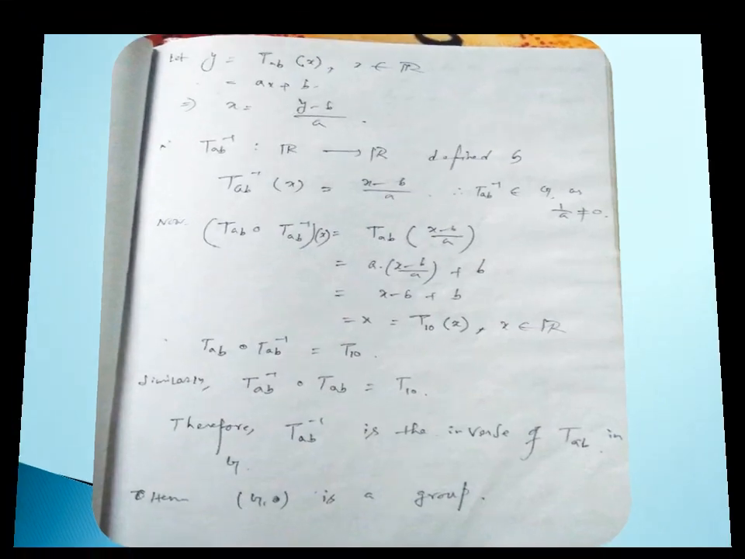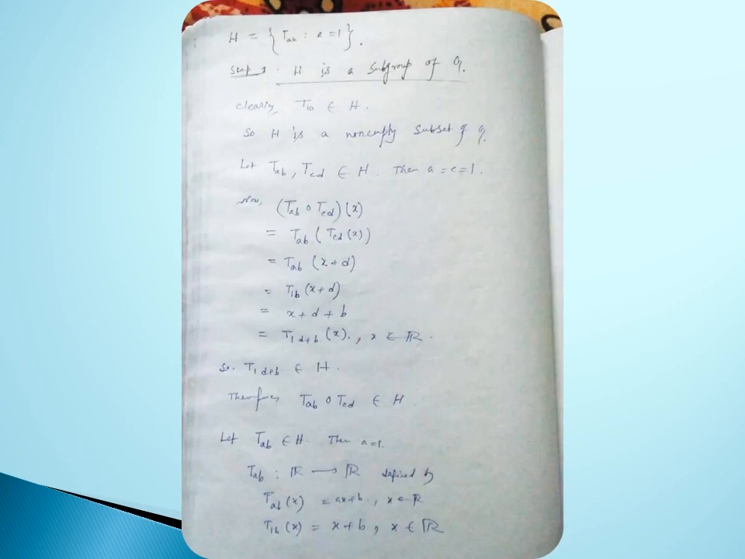Next, we show that H is a normal subgroup of G. So first we show that H is a subgroup of G, then we show that H is normal in G. So to be a normal subgroup, first I have to check whether it is a subgroup, then we show that H is normal in G. So clearly T_10 belongs to H, so H is a non-empty subset of G.